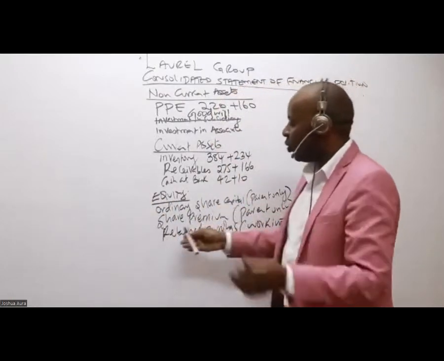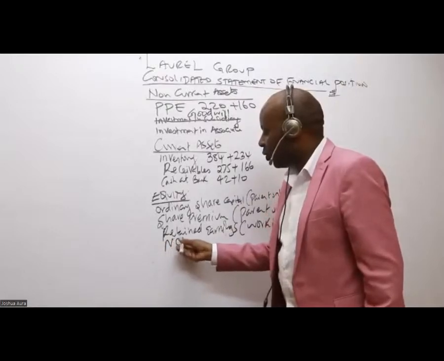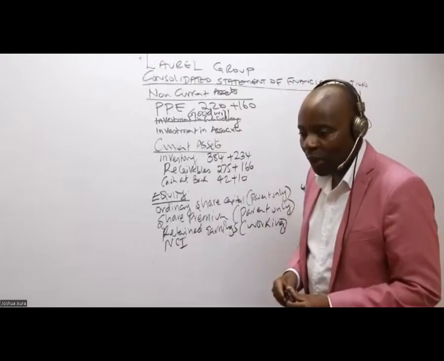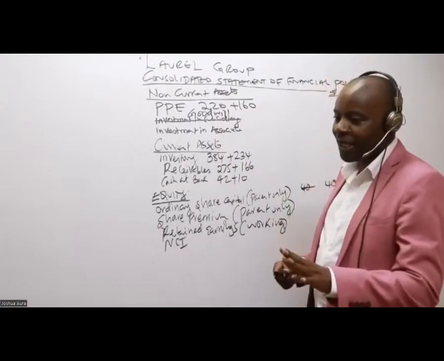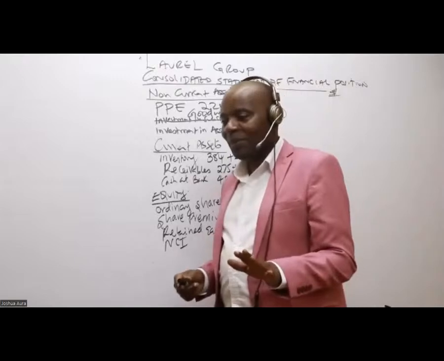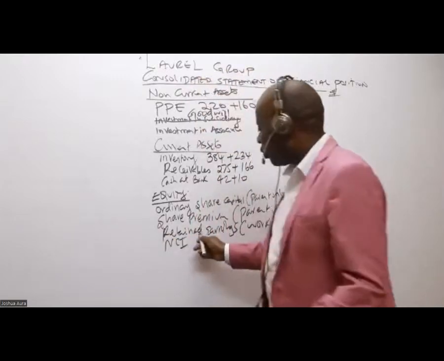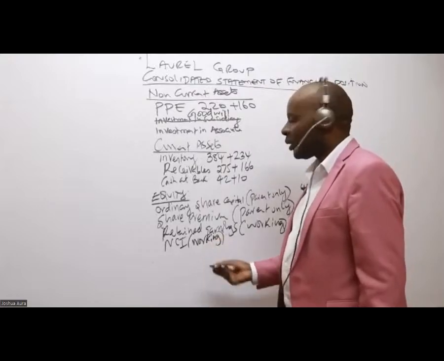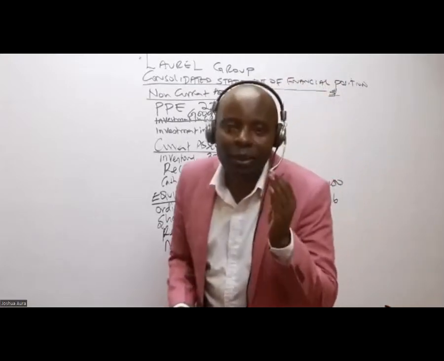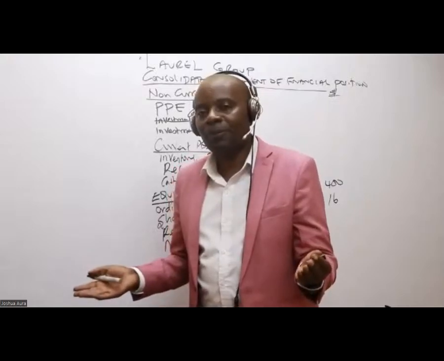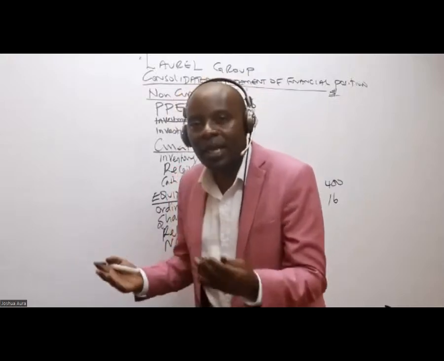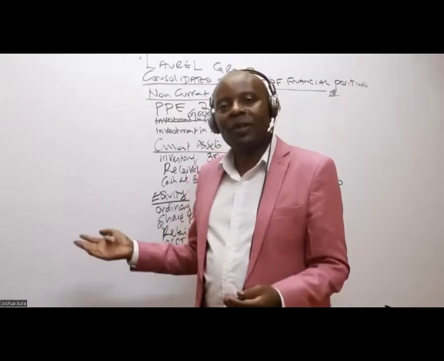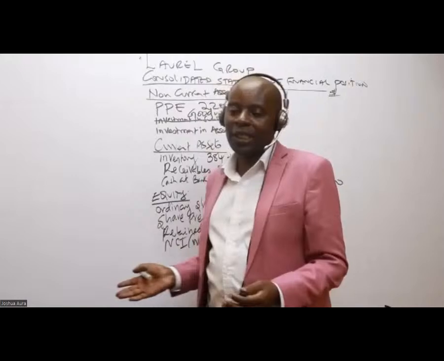It's a new kid. You write here NCI. Please write in full. Non-controlling what here? Non-controlling interests. S tells us it has to be a baby girl. So NCI, we shall do a working for this. I may not even get time to do the working, but it's important to demonstrate broad and deep understanding of the subject. By just writing the name here, somebody may have some sympathies. I mean, it's about scaring. You can even scare this examiner just by putting some of these things there.